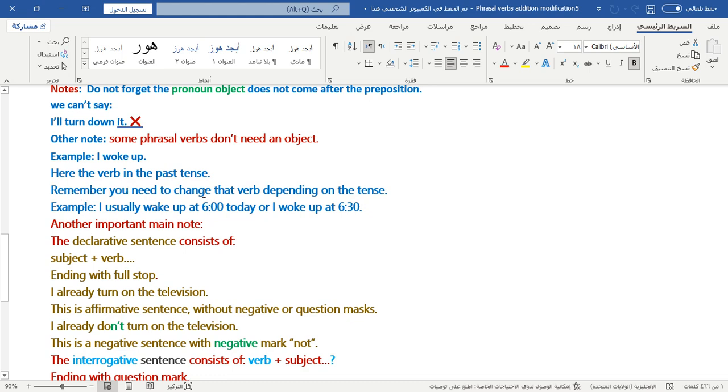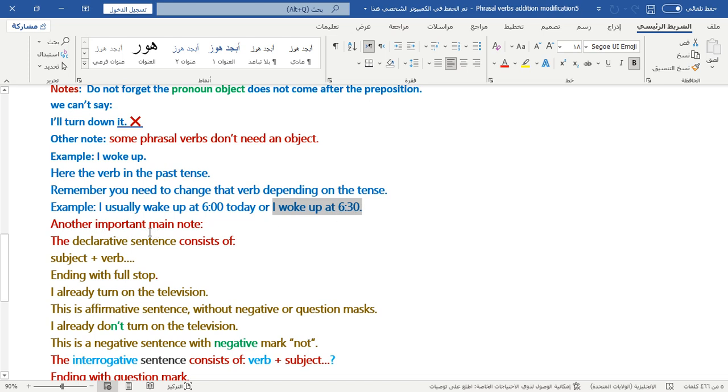Remember, you need to change that verb depending on the tense. We can change the verb in the present, past or past participle. Example, I usually wake up at 6 in the present. Or another sentence, I woke up at 6:30 in the past tense.